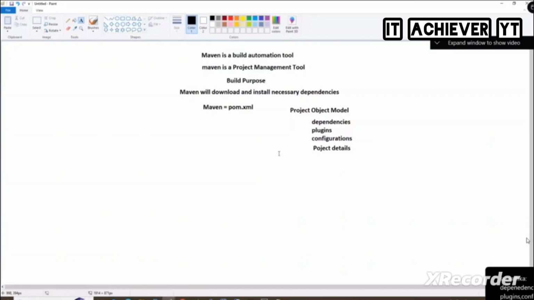Getting it? By the way, I'll try to make you understand very nicely, but who will do all these things? Do you know what dependencies will be there in the project? The developers will give you this pom.xml. You don't need to create it. The developer will create the Java code and do the build itself. If you want to do the build using the Maven command, the pom.xml should be there. And who will create this pom.xml? The developer. We will ask the developer, give me the pom.xml file.